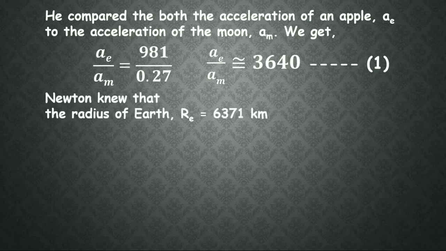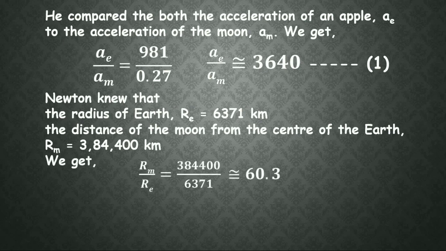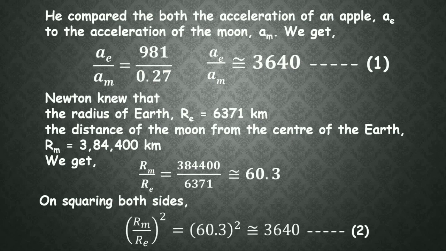And again he knew that the radius of the earth is 6371 kilometers and the distance from the moon to the center of the earth is r_m, equal to 3,84,400 kilometers. We get r_m by r_e by comparing the radii, which is approximately equal to 60.3. Now on squaring on both sides, we get r_m by r_e whole square is equal to 3640, which is approximately equal to the first equation.